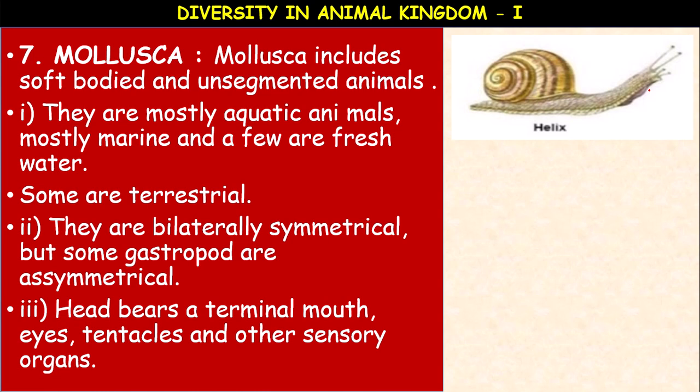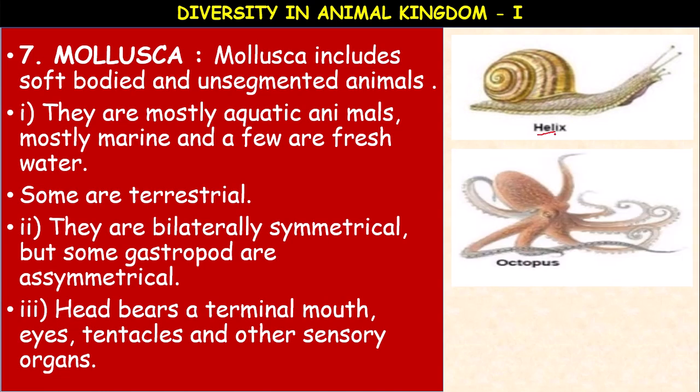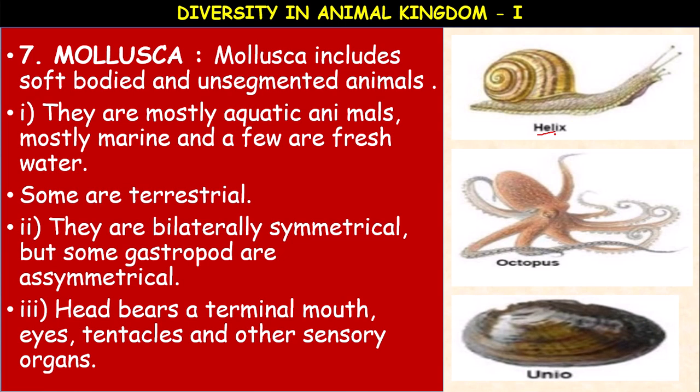Examples: octopus, Pila, Sepia, Loligo, like that. So many examples are there. It is the second largest phylum in the animal kingdom. Helix is a giant snail. This is octopus. And Unio is also called the pearl oyster. Pearls, economically useful products, are produced from these molluscans. Ink, another economically useful product, is produced by Loligo and Sepia. These are the molluscans which produce ink.